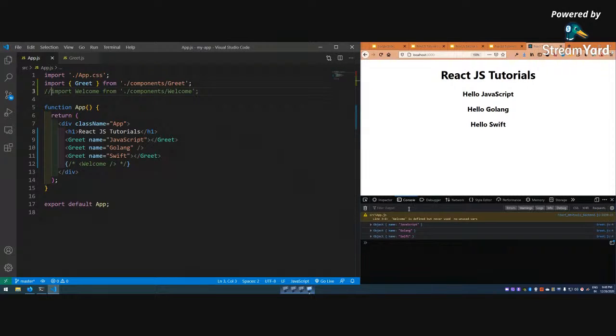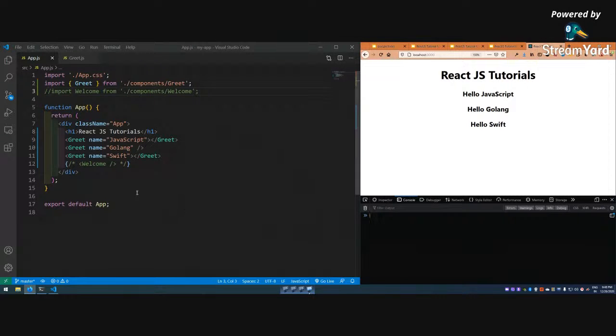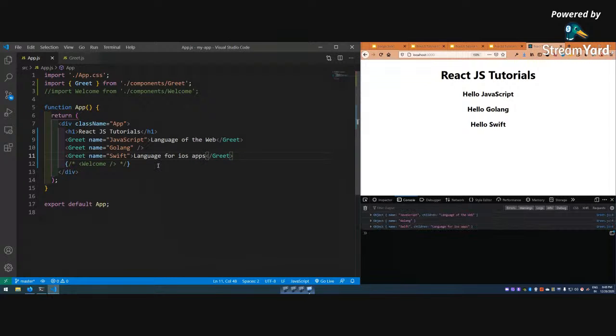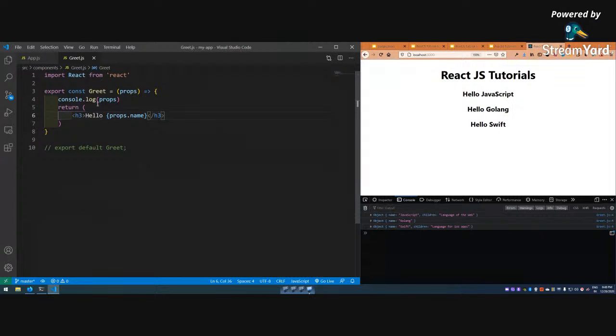It was giving some warning for that, but it's okay. Now if I pass something inside it, like language of the web, or language for iOS apps, and save it, nothing will happen. But see one very important thing: because we're console logging the props, it has got a name and it has got children.